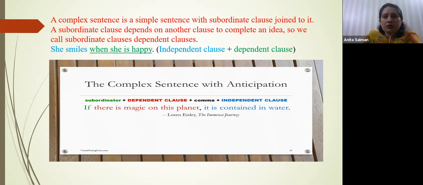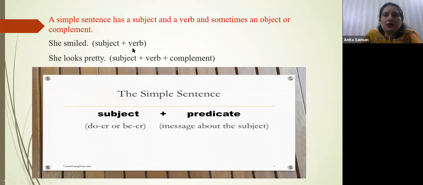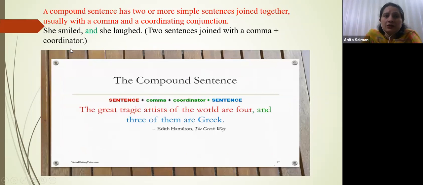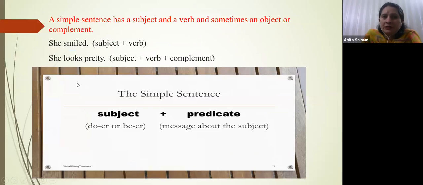Quickly going to review all these three types of sentences. You can see, simple sentence. What is a simple sentence? It has a subject and a verb, or sometimes a subject and a predicate only. Like you can say, she smiled, right? She smiled. That is your simple sentence. Or she looks pretty.